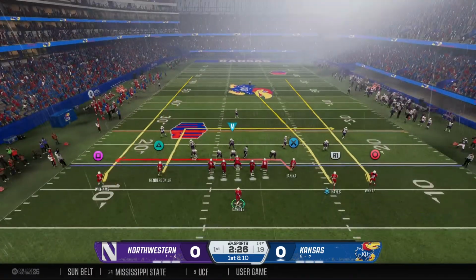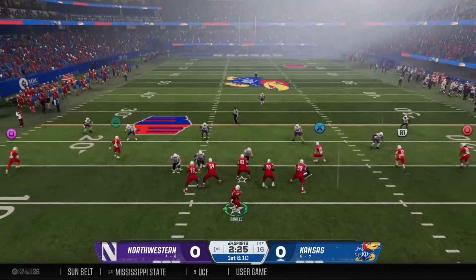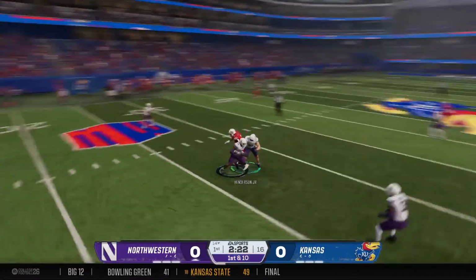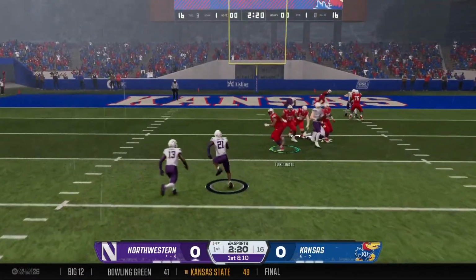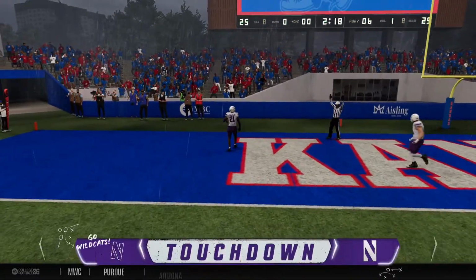First play of this drive comes from the 14-yard line. He wastes no time and comes out throwing. Picked off. What a play to set him up. Got some room to run. Touchdown.